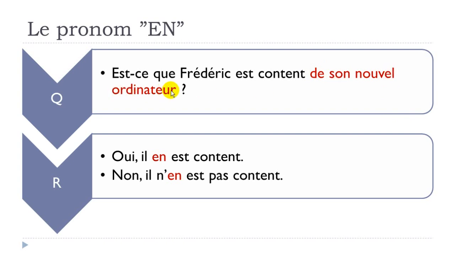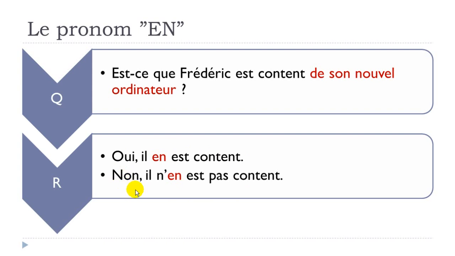So the concept is that we will use this pronoun en instead. Oui, il en est content. All right, so en, same thing here, before the verb. And then after that, of course, you continue your sentence because satisfied should be in the answer. Okay, so oui, il en est content.